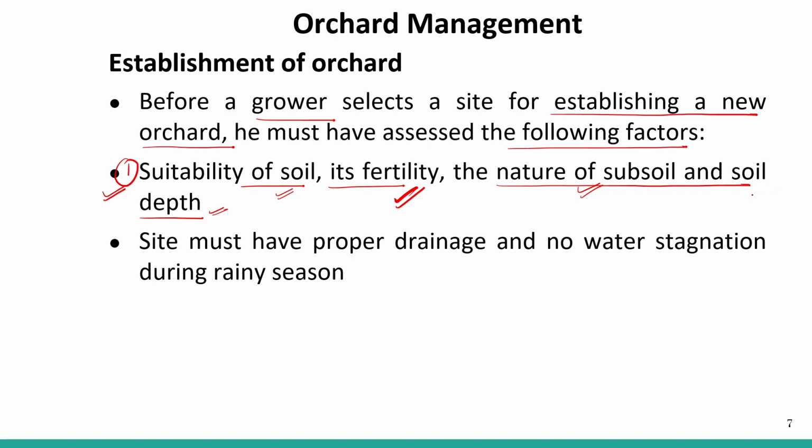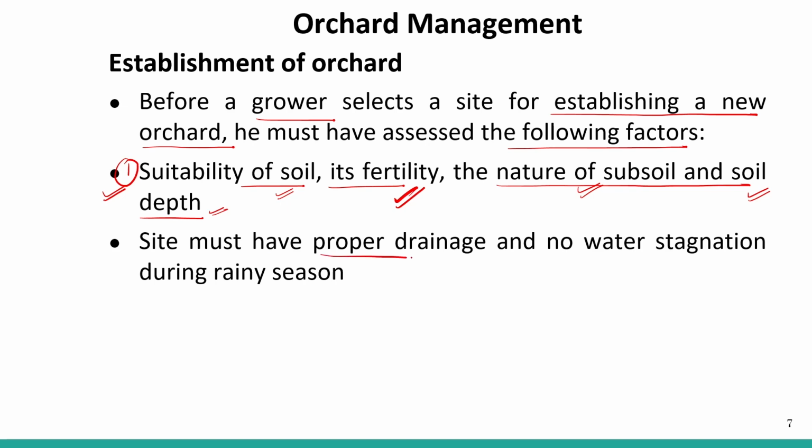And also the soil depth, because your tree needs to grow deep into the soil. If rock is present at a shallow depth, then the tree will not grow properly. So the soil depth is also very, very important.